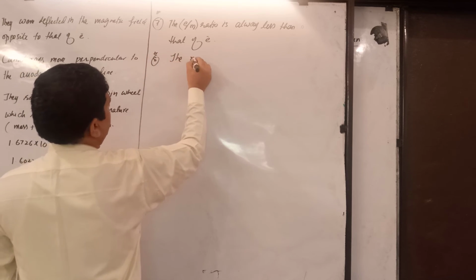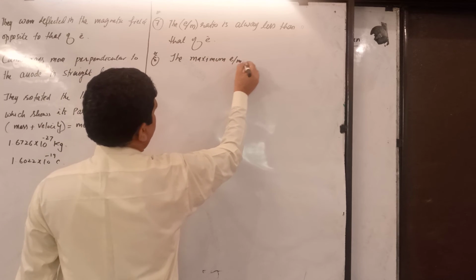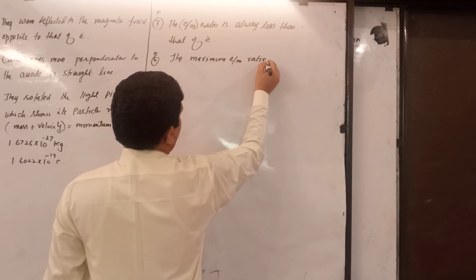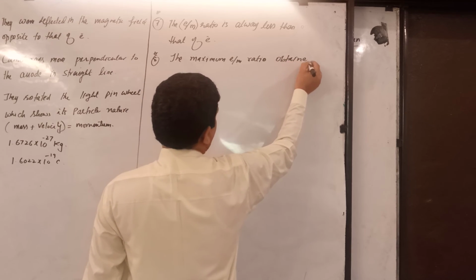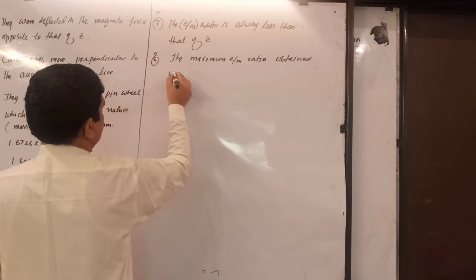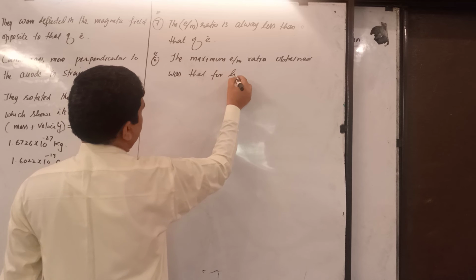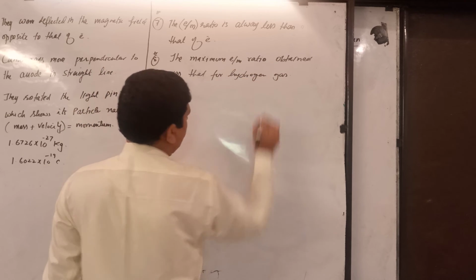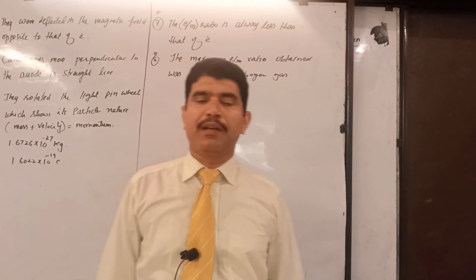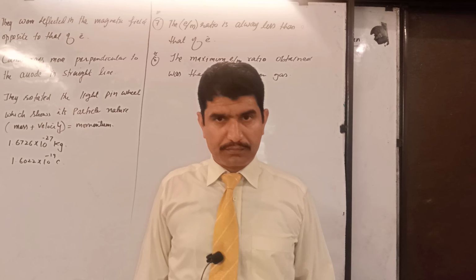The maximum E by M ratio obtained was for hydrogen gas. The maximum E by M ratio obtained was when hydrogen gas was used as a medium.